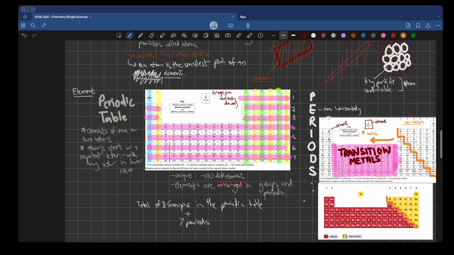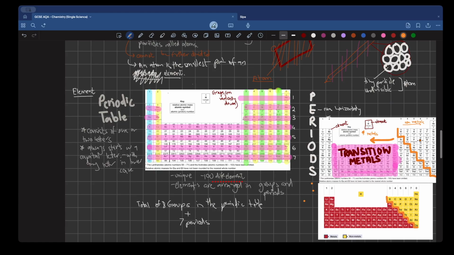The groups run vertically down in column format. They're known as your groups. There are about 8 groups in the periodic table. Periods are the rows that run horizontally, and there are about 7 periods that make up your periodic table. Please, again, ignore hydrogen when it comes to listing and talking about the periods and the groups. No, the examiner is not going to ask you which group hydrogen is in. No, the examiner is not going to ask you what period hydrogen is in.